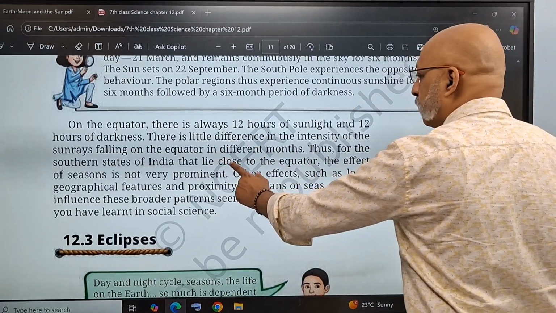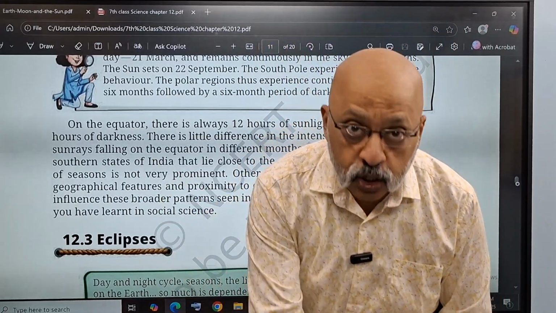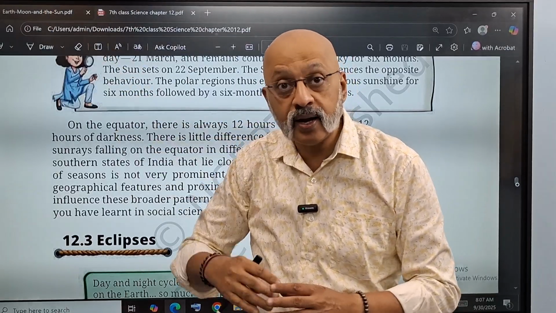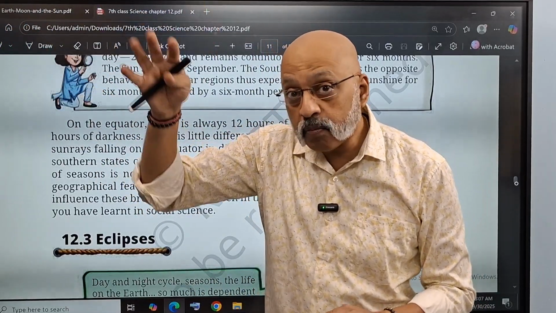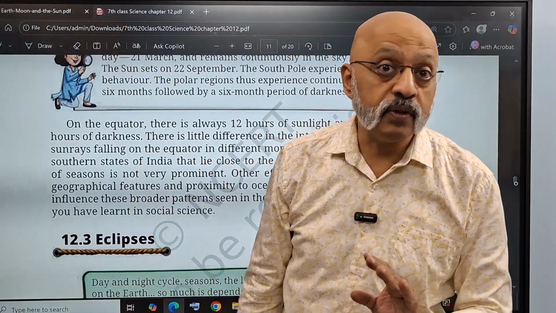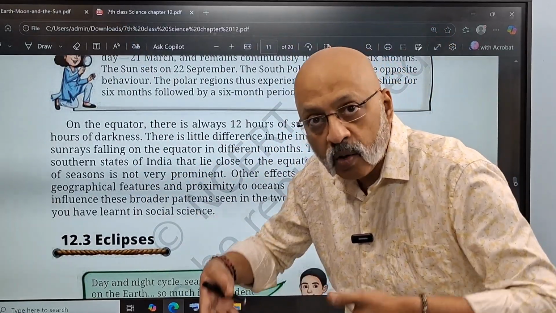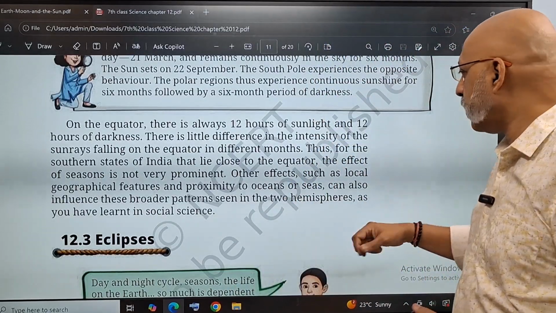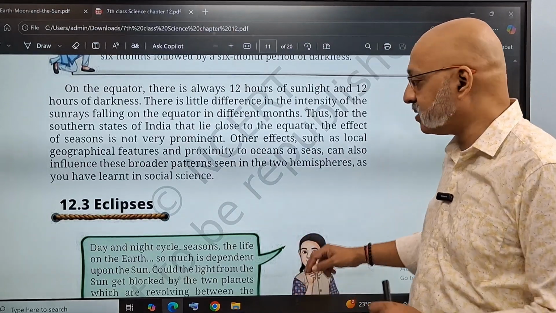Thus, for India, the southern states are closer to the equator as compared to the states in the northern part of India. The northern states are more cold, of course, also because of the Himalayan region, but they are more cold also because they are away from the equator. The southern part is closer to the equator. So that is another reason why you have stronger summers in the southern part.